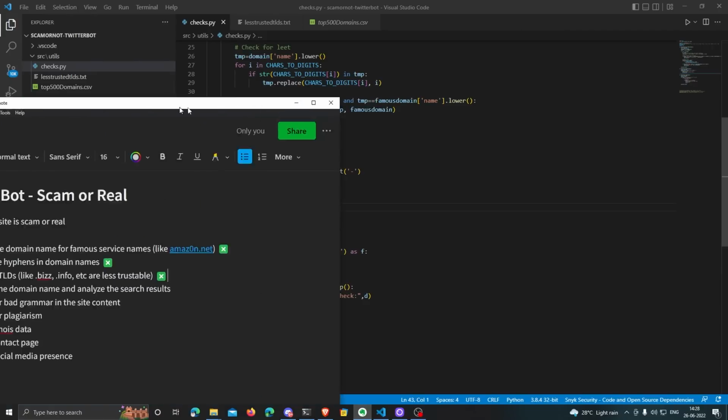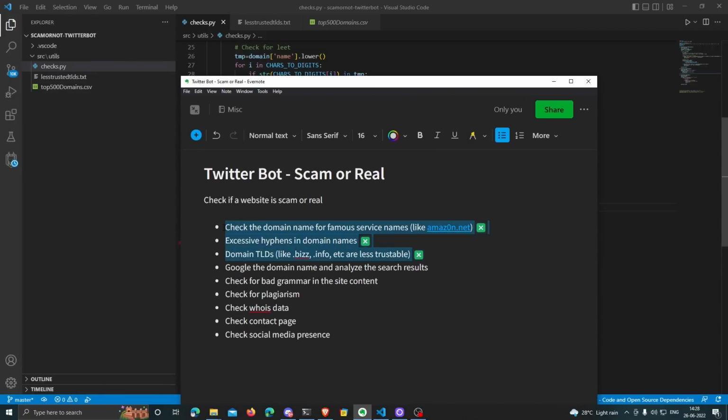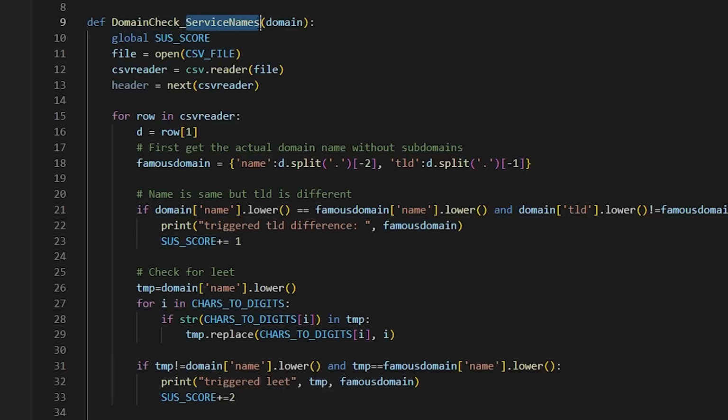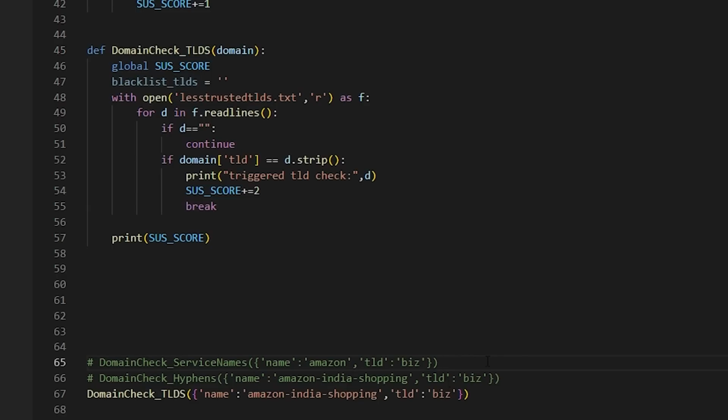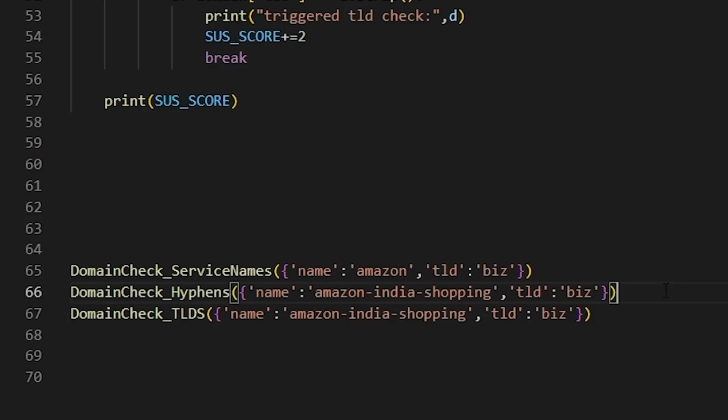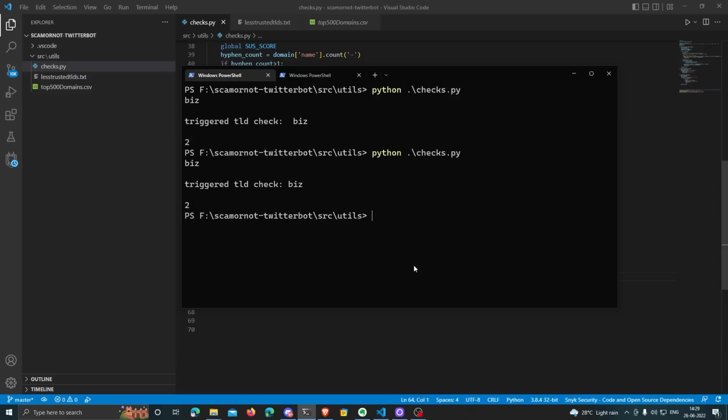Okay, so I wrote 3 functions for these first 3 checks: to check the website for famous service names, then to check the website for excessive hyphens, and finally to check the domain for suspicious or less trusted TLDs. So let me test that. And one thing you might also notice, the domain, I'm actually passing it as a dictionary with the 2 attributes, name and the TLD. I just thought it would be more convenient for me to treat the input domain name or the input website as a dictionary. Anyway, let me test that.